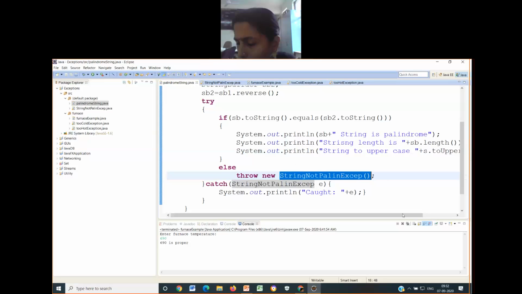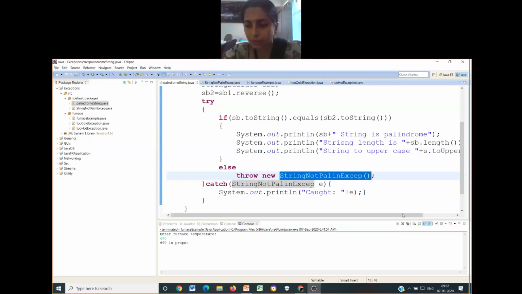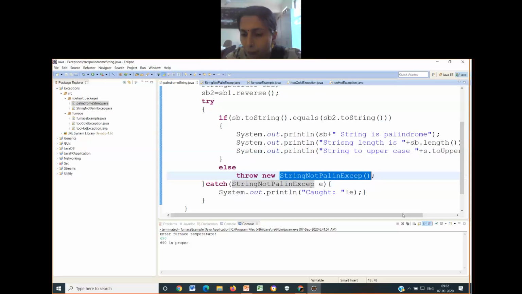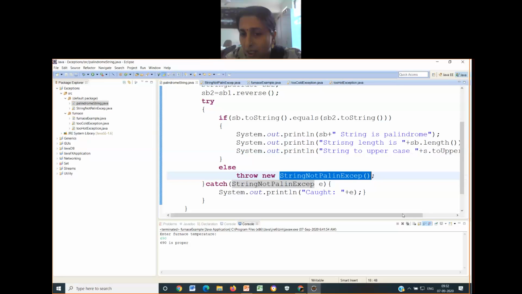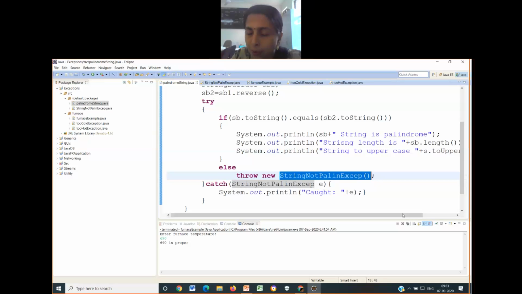Ma'am, it's Ankit. Yeah, Ankit, tell me. Ma'am, here you have written the try block. The program is that if both are equal, we make the palindrome, and those three statements will execute. If both are equal, it will tell that it's a palindrome and it will print the length of the string. If it is not a palindrome, it has to throw an exception.